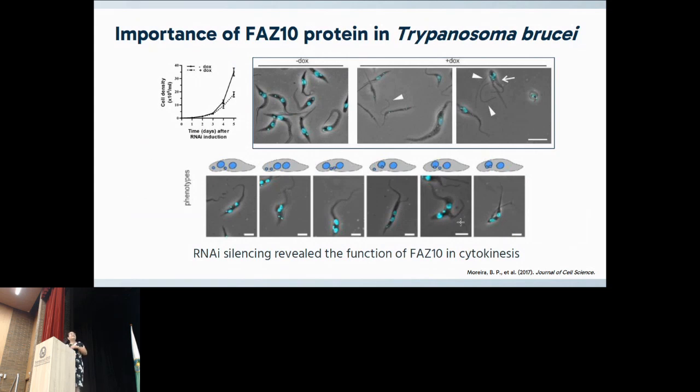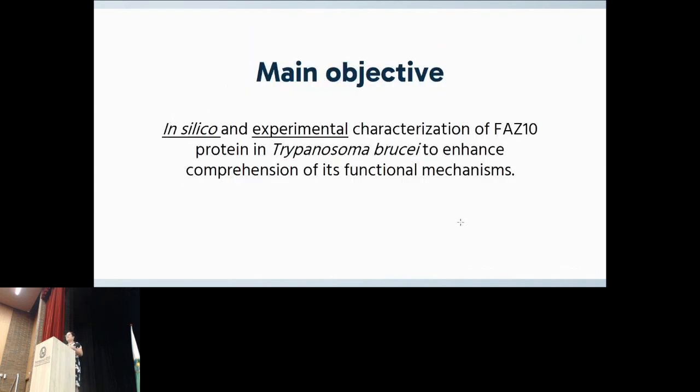Since we have demonstrated FASTN is very important for this parasite, my main objective of this work is to know about the structure of this protein, to know more about the function of this important protein, with 2 approaches, in silico and experimental, to confirm our in silico predictions.